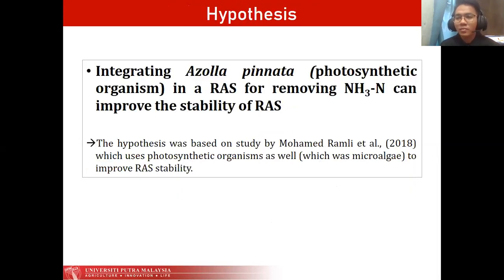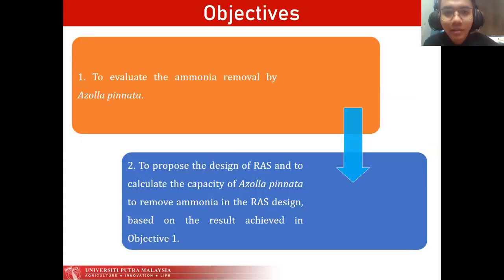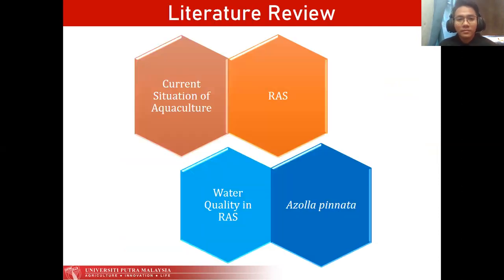So the hypothesis of the problem is that integrating Azolla pinnata in a RAS for removing ammonia nitrogen can improve the stability of the RAS. The hypothesis was based on a study by Muhammad Ramli and another researcher, 2018, which used microalgae to improve the RAS stability. For the objectives of the study, first, to evaluate the ammonia removal by Azolla pinnata, and then to propose the design of RAS and to calculate the capacity of Azolla pinnata to remove ammonia in the RAS design based on the result achieved in objective 1.